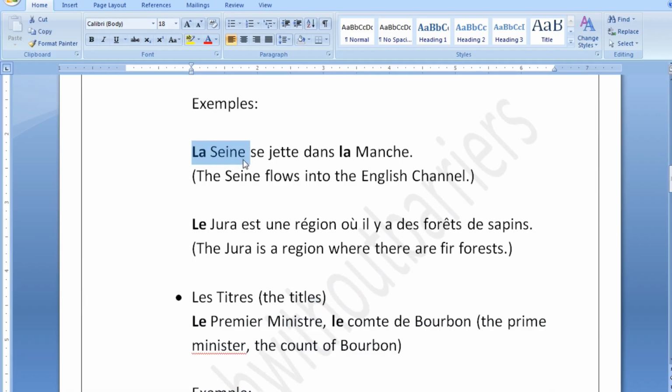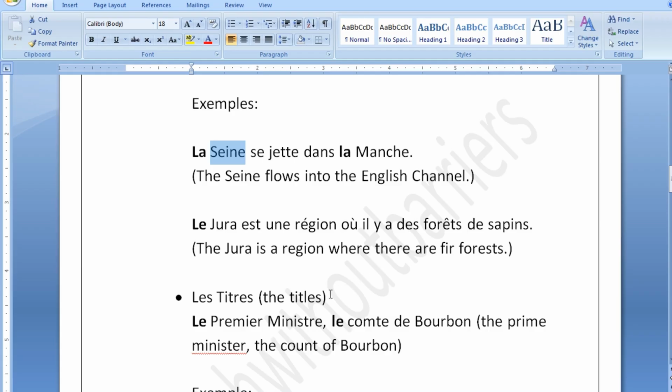La Seine se jette dans la Manche. Now guys, la Seine is a river in France, and you are taking a definite article. You are saying la Seine se jette dans la Manche. So before the English Channel, which is Manche in French, and Seine, of course, the river Seine in France, before both of these you are taking a definite article.